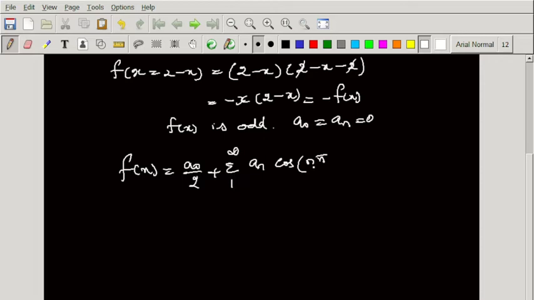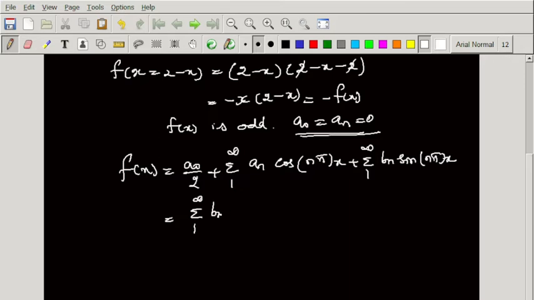Here l is 1, so cos n pi of x, plus summation 1 to infinity bn sin n pi of x. So here we have written that a naught as well as an are 0 for f of x odd function. Hence these two become 0. We get summation 1 to infinity bn sin n pi of x. This is f of x. So we consider this as equation number 1.